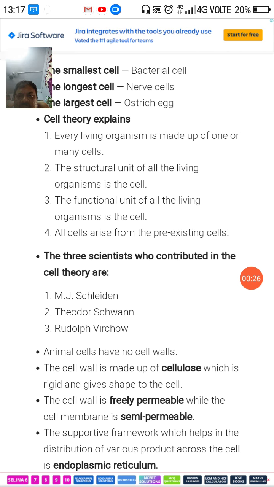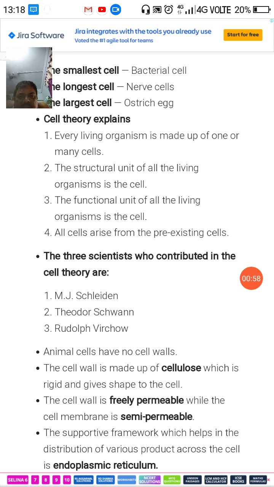Now, the first point in the cell theory is that every living organism is made up of one or many cells. So, whatever organism we take, it is made up of at least one cell. Okay, so organisms can be single-celled or multi-celled. Multi-celled means they have many cells.